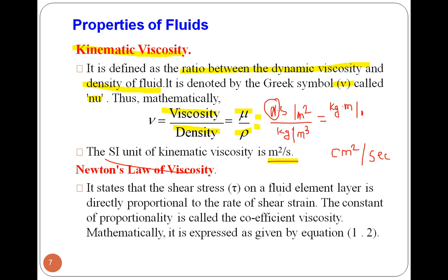Now we will see the next topic, Newton's law of viscosity.